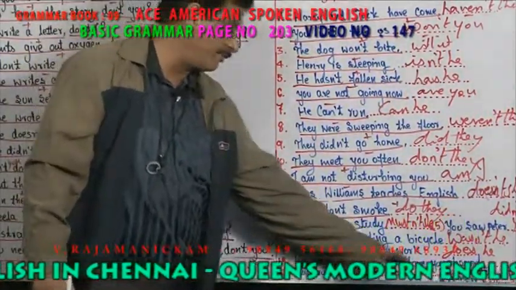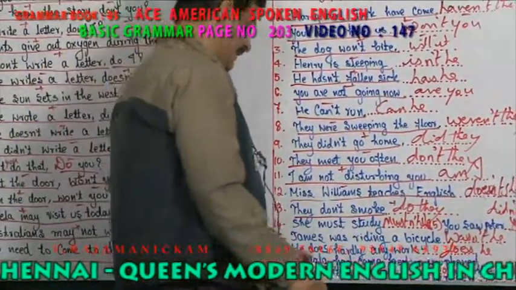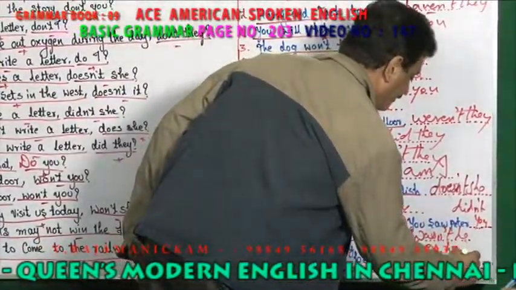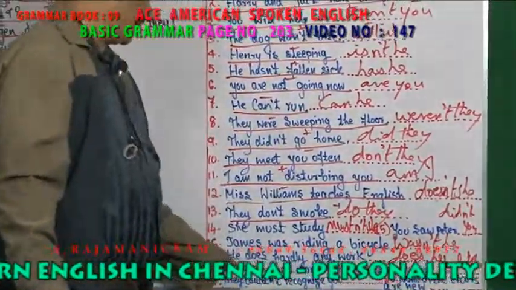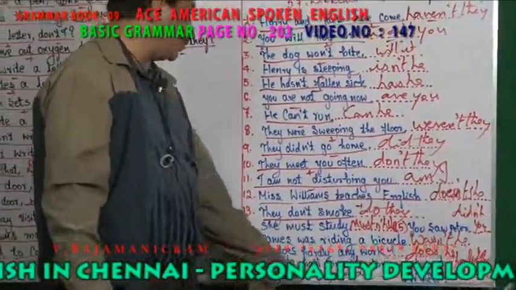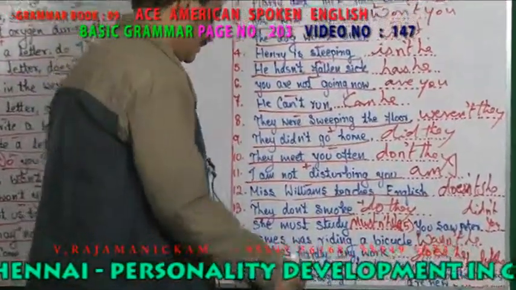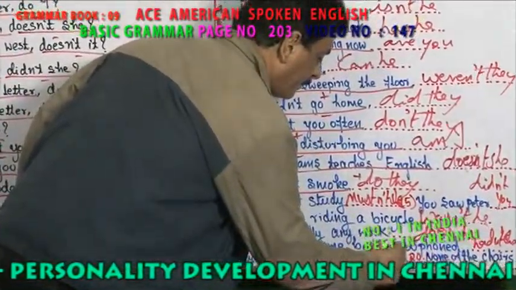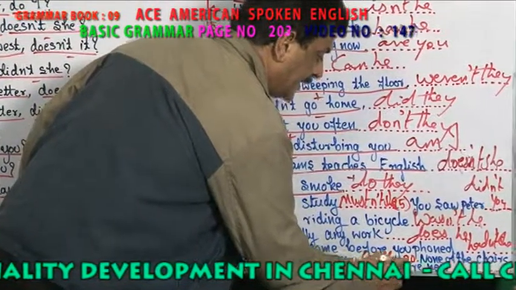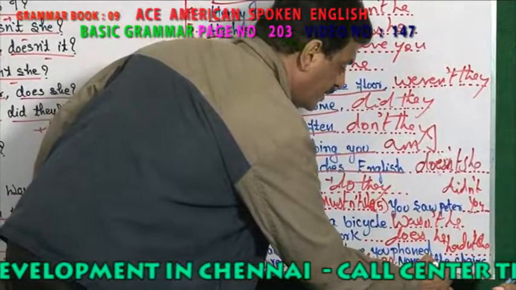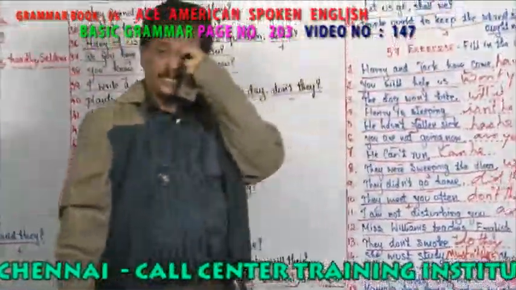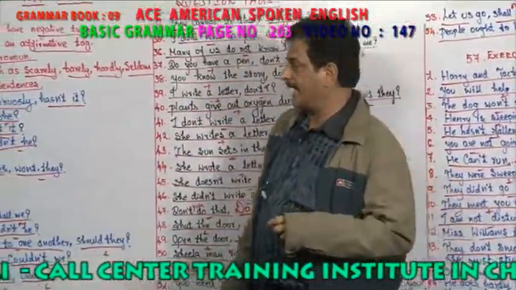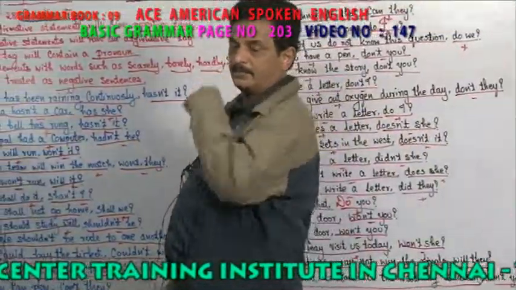Kamala had come before you phoned. Had come. Hadn't she? Negative. They couldn't recognize you. Could they? None of the chairs are new. Are they? Able to understand? If it is positive statement, negative tag. Negative statement, positive tag. Hope you are able to understand.